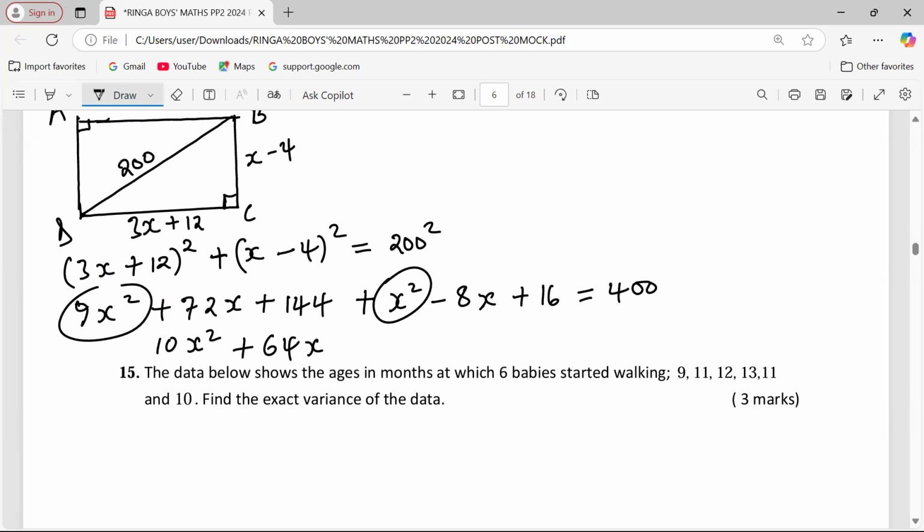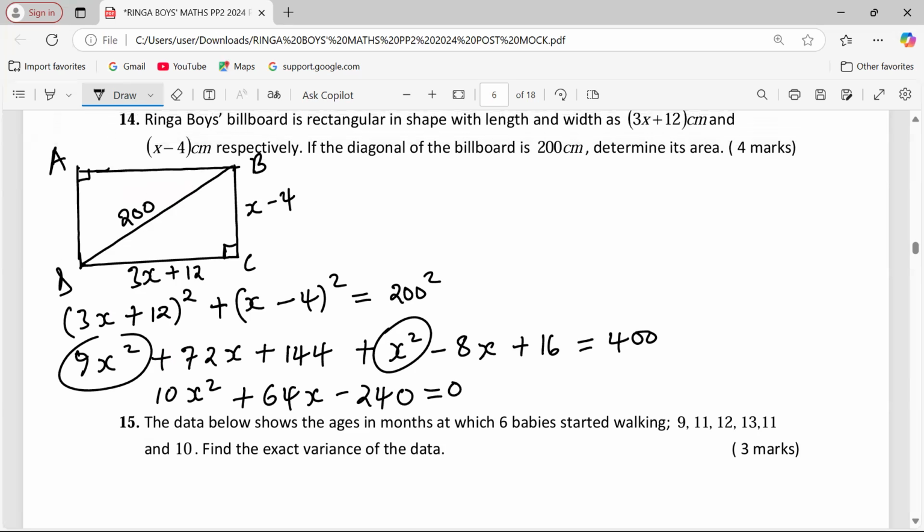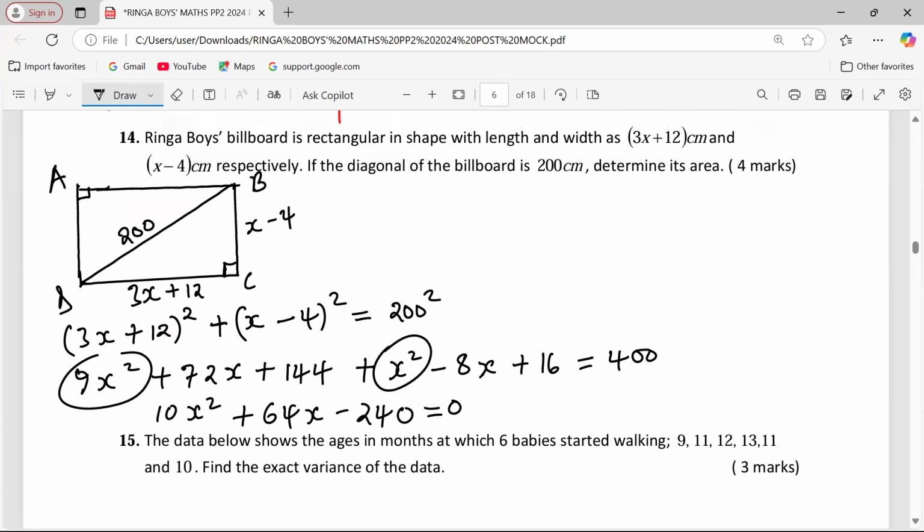Then we have 144. We also have 16, but we have to subtract 400. We get negative 240. This is equal to 0. So this equation now has to be solved quadratically.